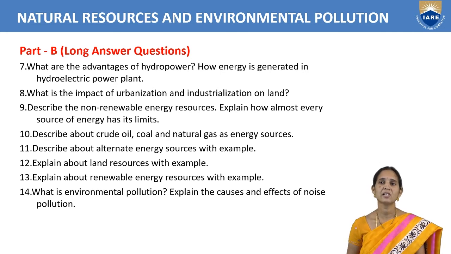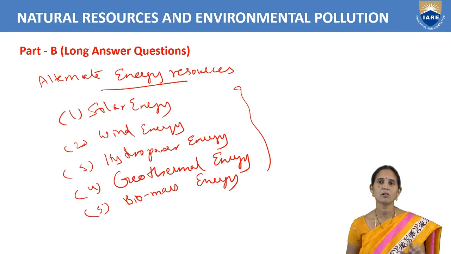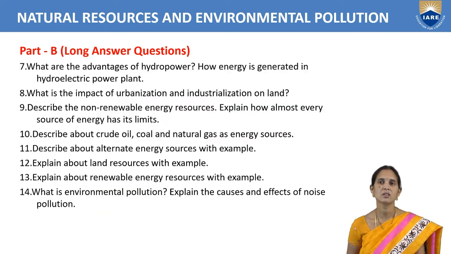Describe the non-renewable energy resources. Explain how almost every source of energy has its limits. So write about non-renewable energy resources: coal, petroleum, natural gas. Describe crude oil, coal and natural gas. Explain how it is obtained, how it is formed, and write the advantages and disadvantages. Describe alternate energy resources. So explain all these alternate energy resources, and write advantages and disadvantages.